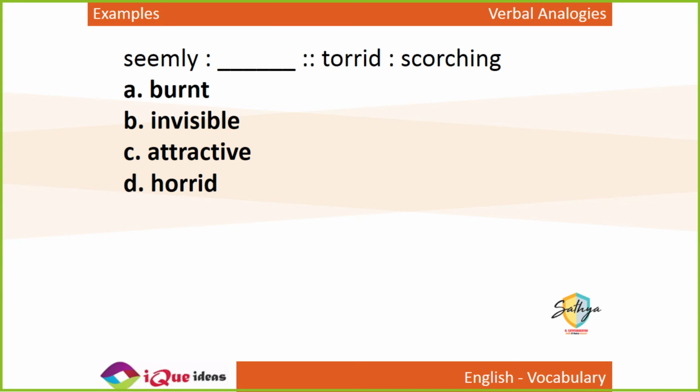Seemly is to dash. Torrid is to scorching. Scorching means hot, torrid means very hot. So torrid and scorching. Scorching means very hot, torrid also means very hot. They are basically synonyms.